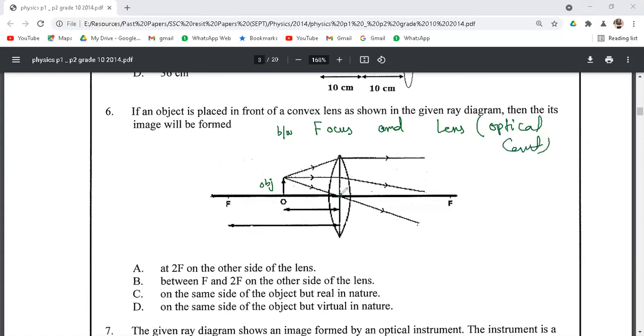This is the optical center, and the position of object, as we can see from this diagram, is between F and O. So in that case, we know that the image formed by this converging lens is larger and virtual and on the same side of the object, or we can say that behind the object.